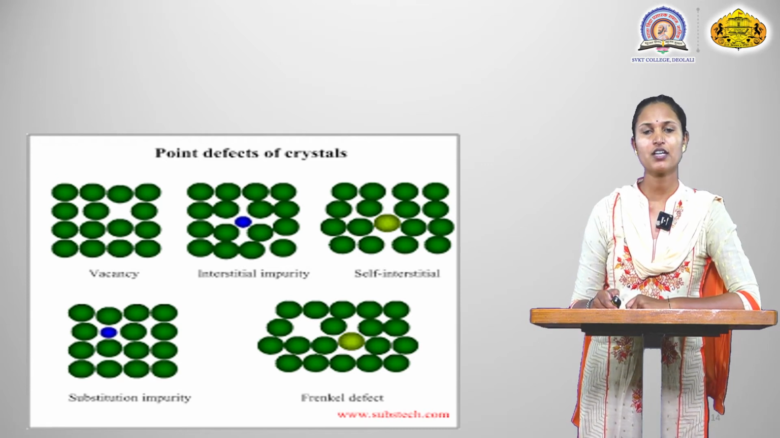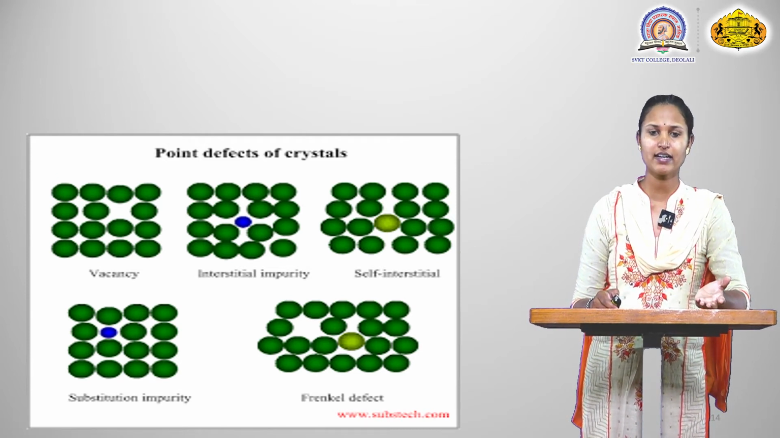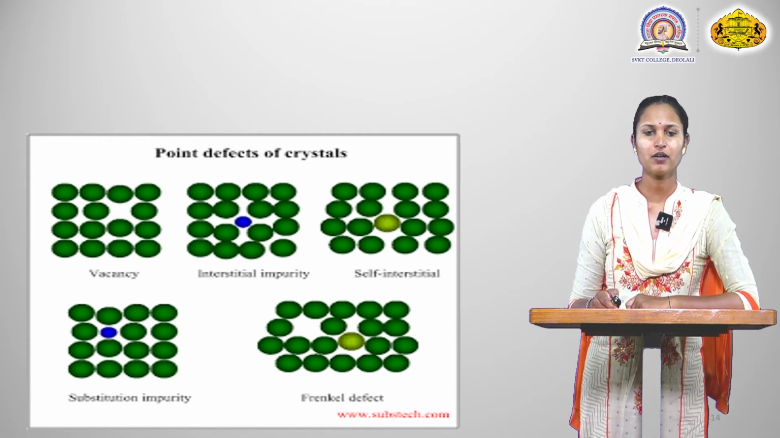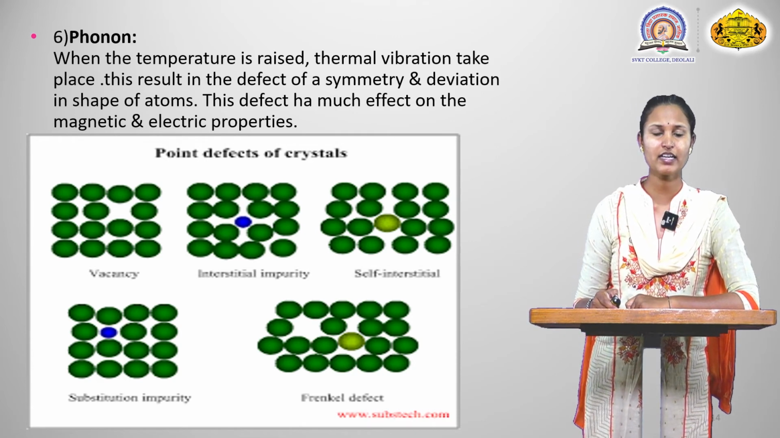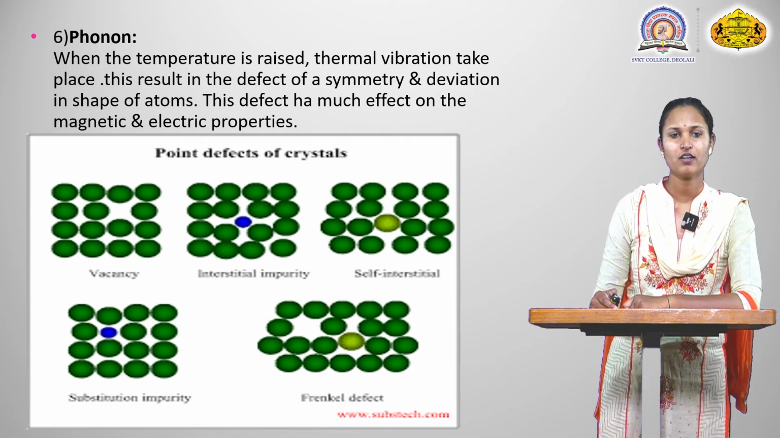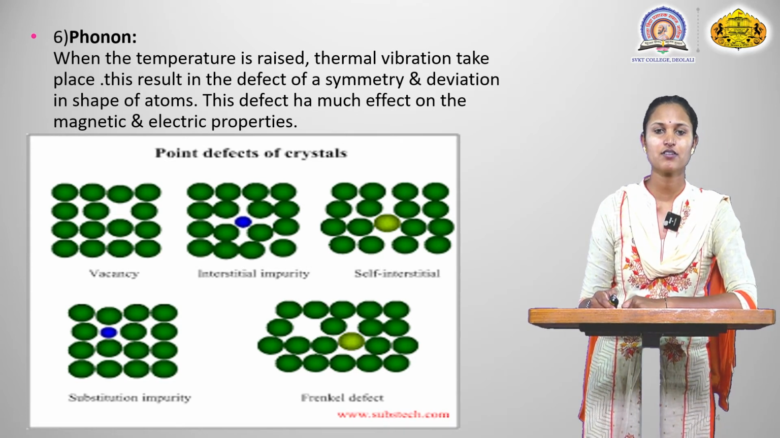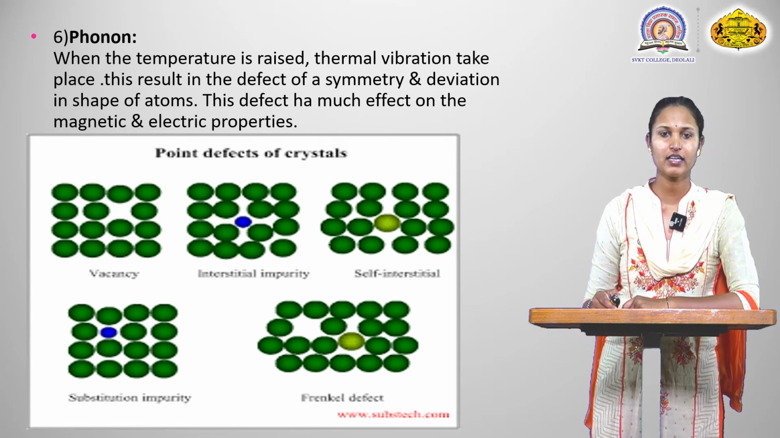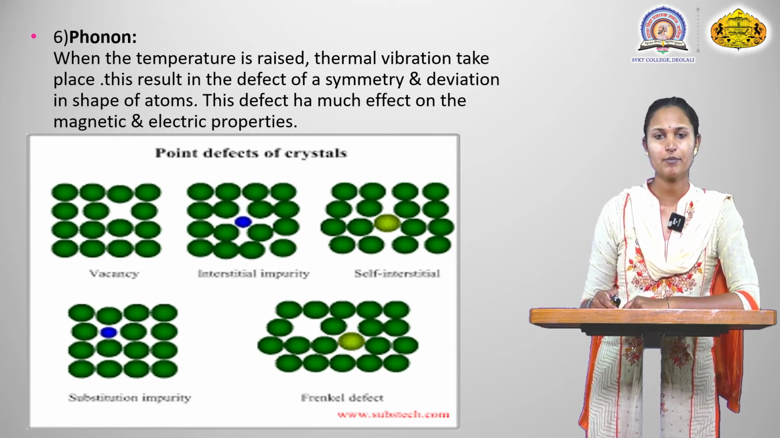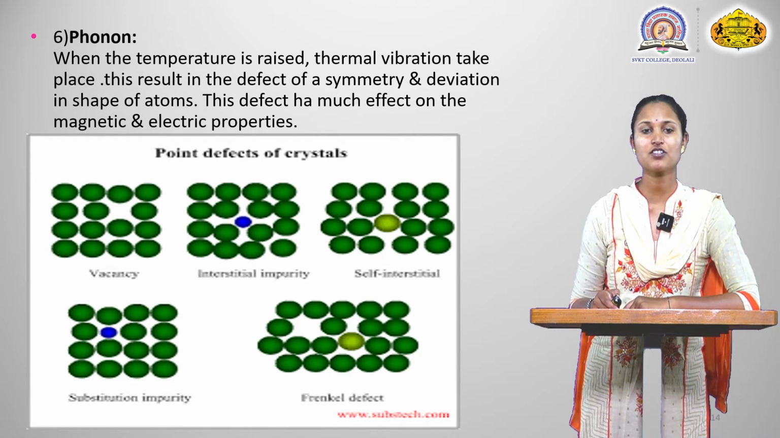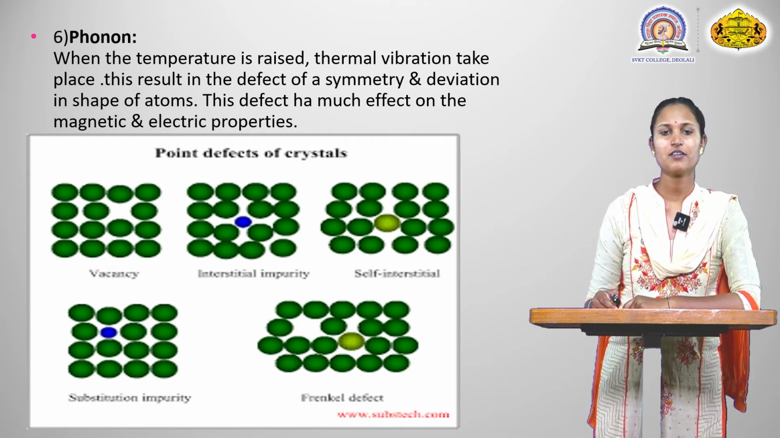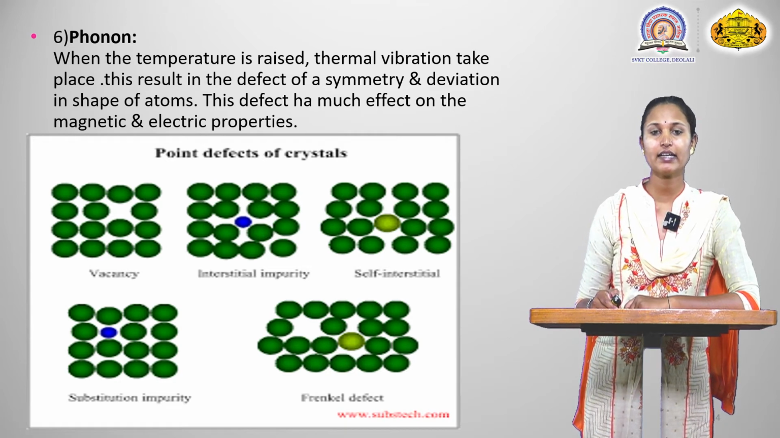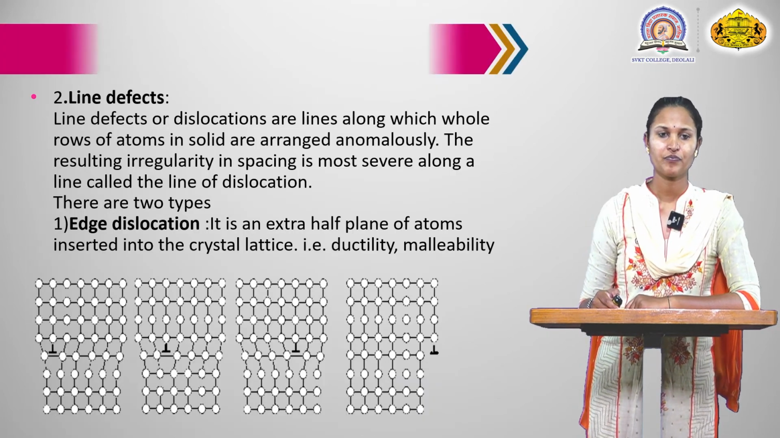Next, substitutional impurities is adding the parent atom, and next, Frenkel defects is missing the atomic pairs. Next point, phonon. When the temperature is raised, thermal vibrations take place. This results in a defect of symmetry and deviation in the shape of atoms. This defect has much effect on the magnetic and electric properties.